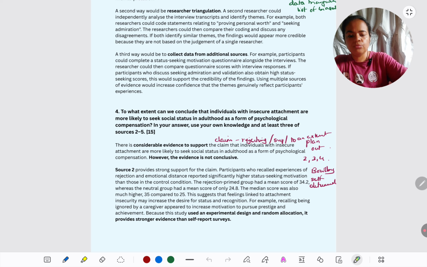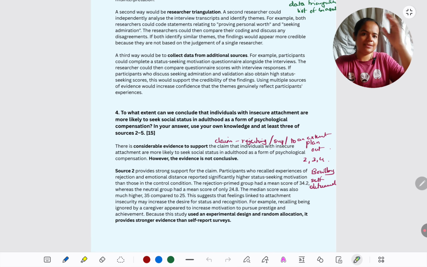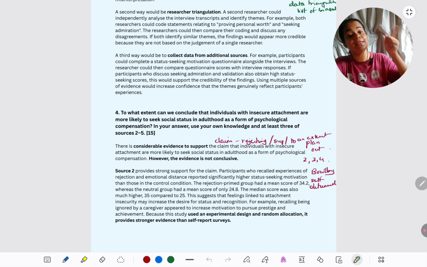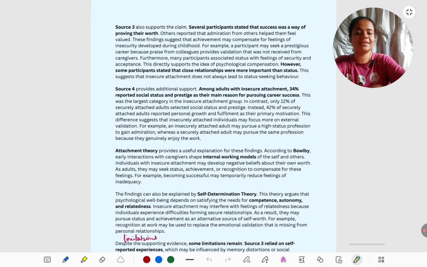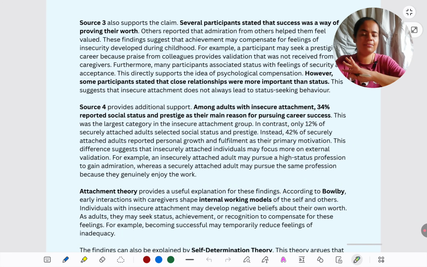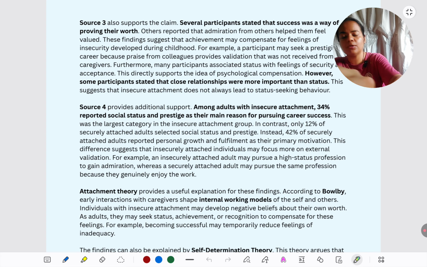For source 2, this is the table source. We have already seen in the second answer, we have written about it. The only thing to be added here, besides the mean and median everything supporting the claim, is that it is an experimental design. There's random allocation. They are made to write something, and then we come to know that insecurely attached people seek more status. This is the strongest bit of evidence that we have, source 2, because that is the only experimental one we have. And we know experiment is the only cause-effect research method that we have in psychology.